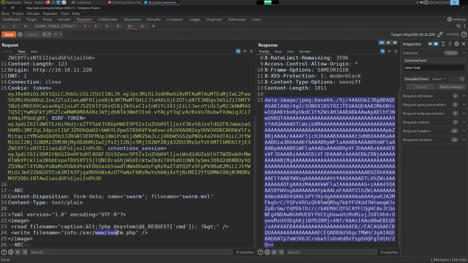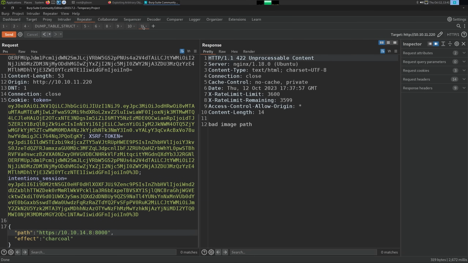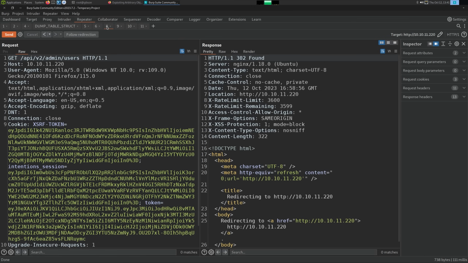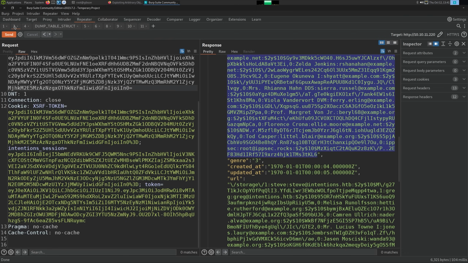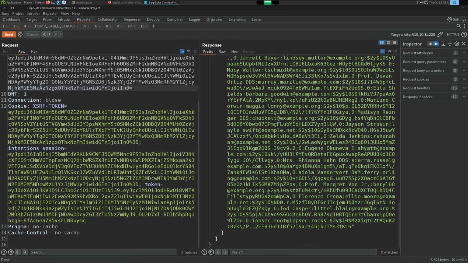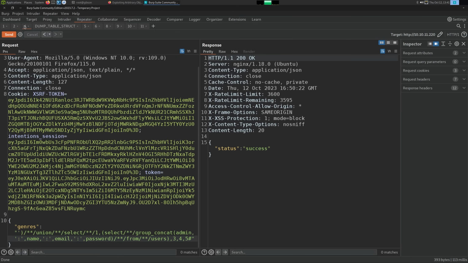And I don't know where the web app is off the top of my head, but let's see. We did have the full path in one of these. Here we go, I think. Storage. Let's go back to our SQL injection.